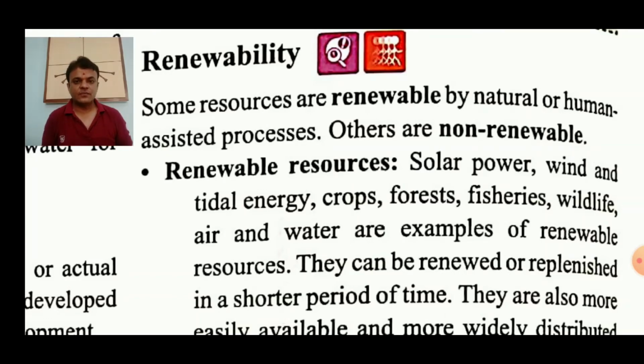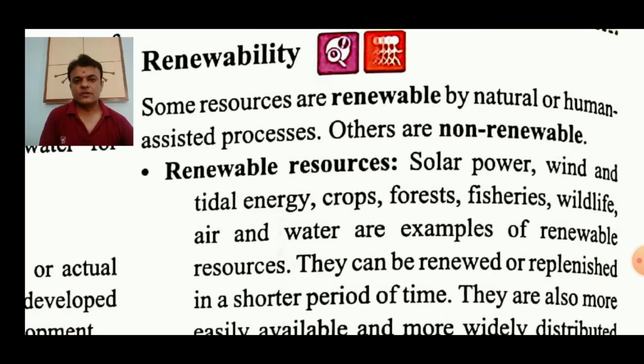Water also follows the water cycle: water is converted into vapor, goes to the clouds, and it rains. So there is no human interaction in this. The others are non-renewable.